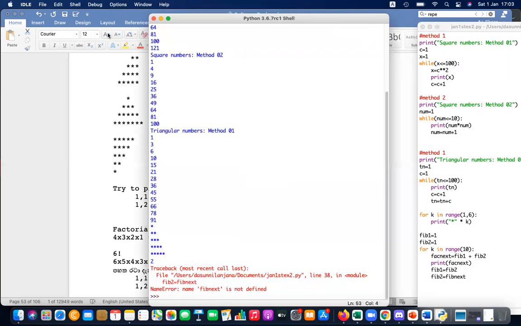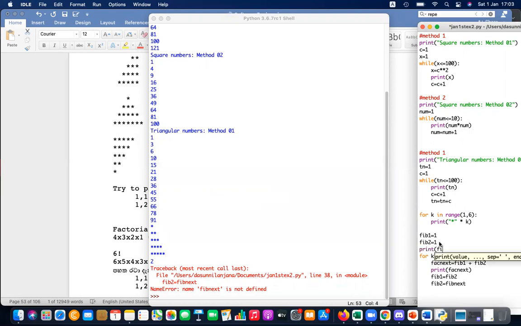Oh, Fib next not defined. You have to first print this, right? Print Fib1 and print Fib2 and then Fib next. So Fib1 should be 0.